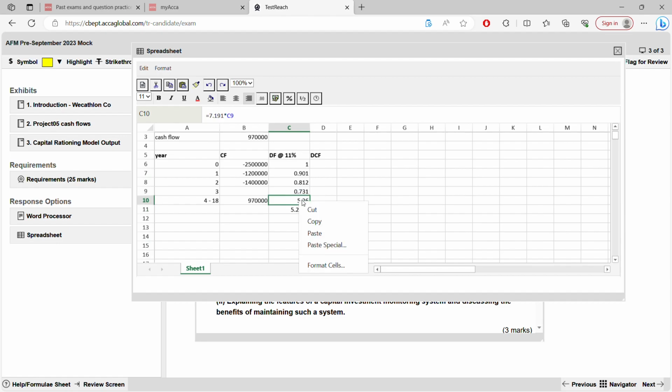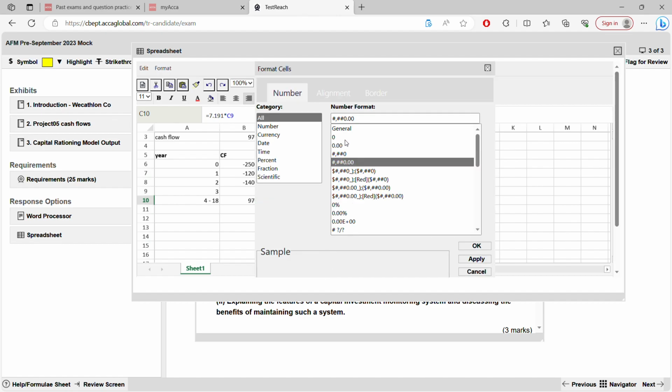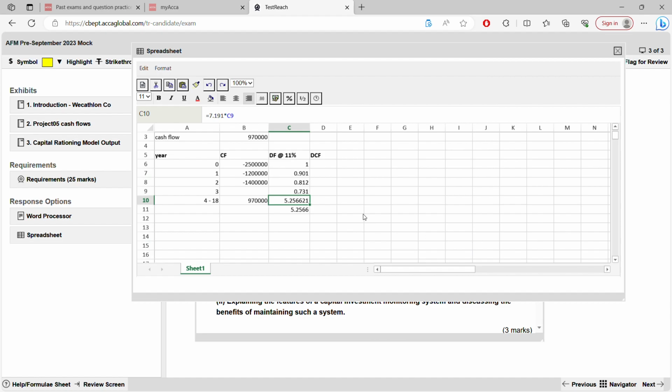See, you have to go and format the cell generally. Okay, this to 3, enter. You can later on copy paste this figure here.